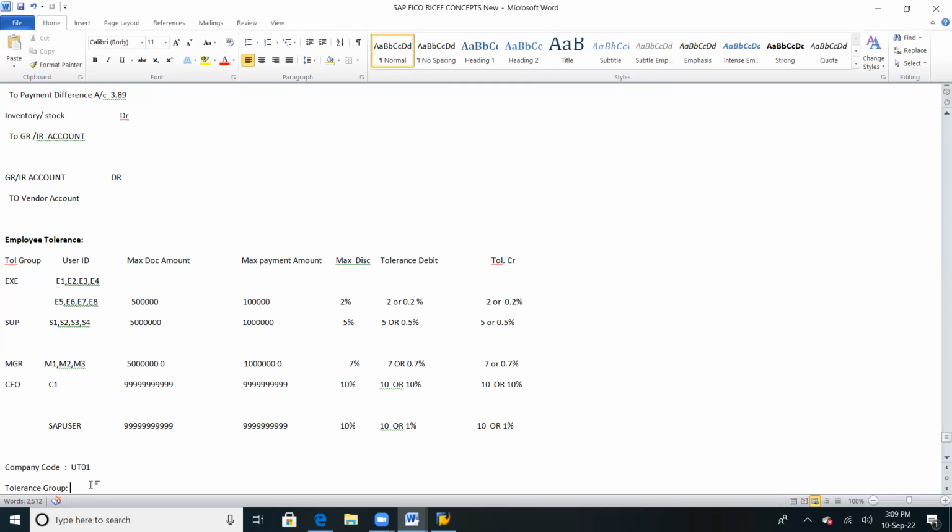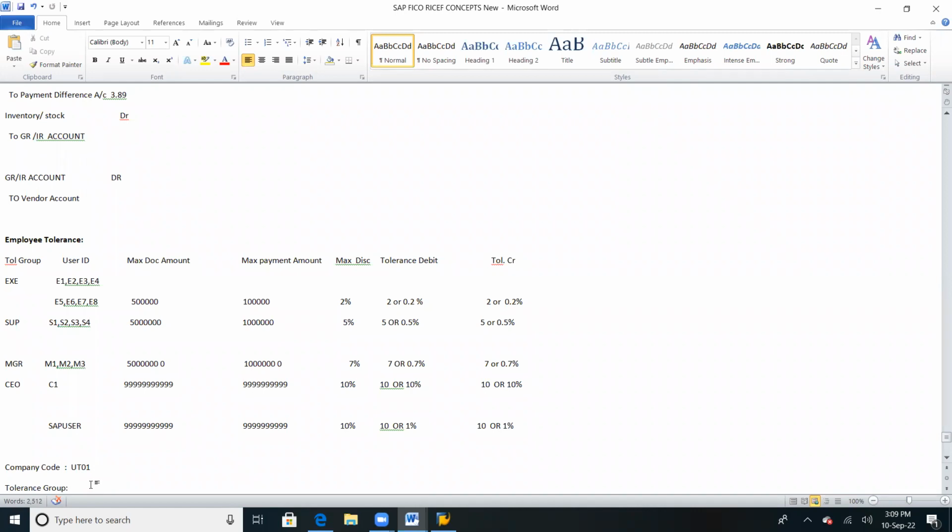So what tolerance group can we define at the time of employee tolerance? If you say we can define it but we left it blank, no company in real time will leave this tolerance group blank.